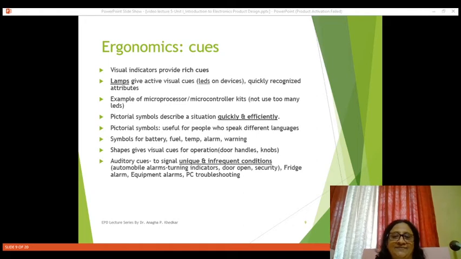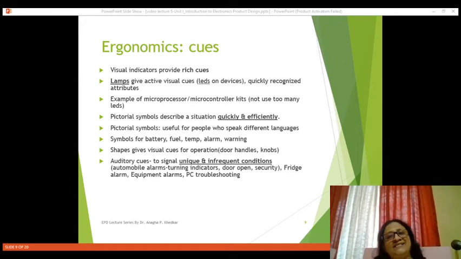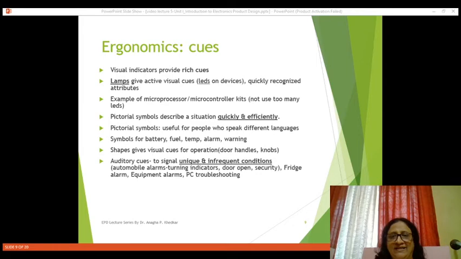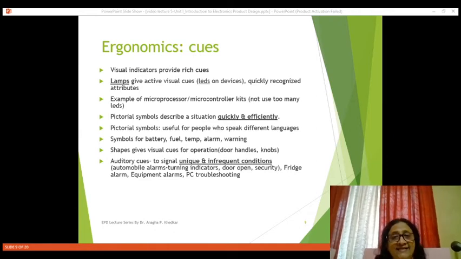And it is useful for those people who speak different languages, not always English or not always Marathi. They may speak Tamil, Kannada, or maybe different languages. So pictorial symbols are necessary for these people who are speaking different languages. So what are these pictorial symbols?